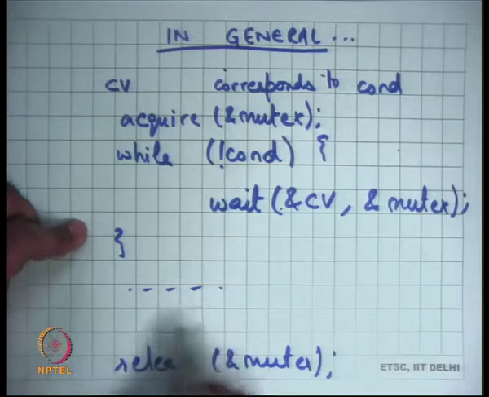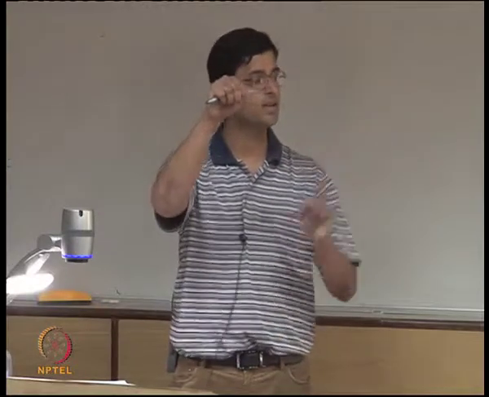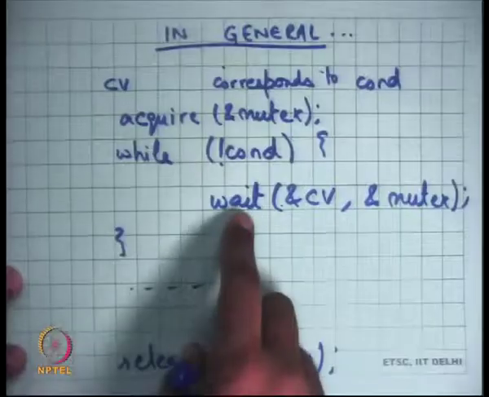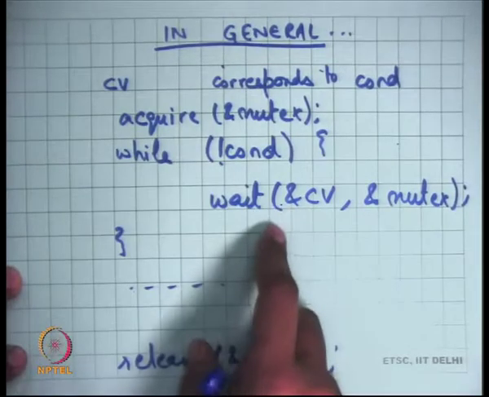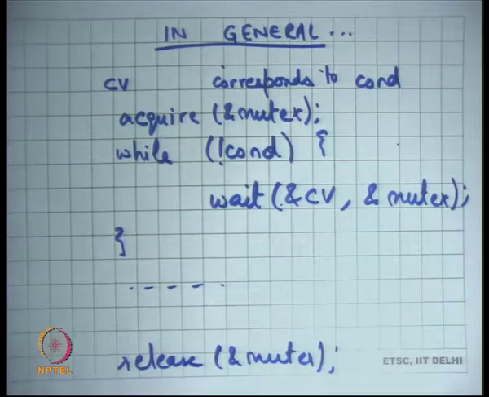And you may want to notify or not notify depending on whether you expect somebody else to be waiting on a condition, or whether you have made some other condition true or not. So this is a general pattern in which a condition variable is used. You take a mutex, you check a condition, and if the condition is false, then you wait. But you generally put the wait inside a while loop so that when you come out of wait, you recheck the condition, because the condition may have become false by the time you actually came out of wait, just like in the producer consumer example. So, general pattern.